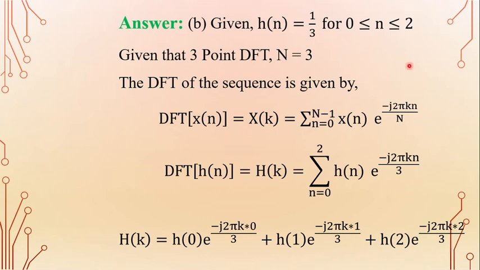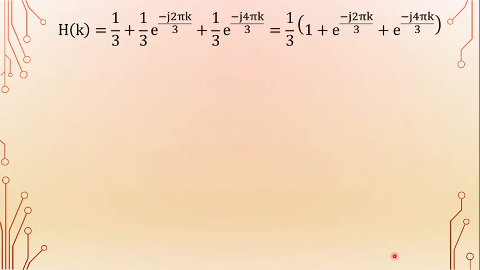So for small n equal to 0 to 2, what is the h of n value? h of n value is 1 by 3. For n equal to 0 to 2, h of 0 is equal to 1 by 3, h of 1 is equal to 1 by 3, h of 2 is equal to 1 by 3. So now substitute h of 0, h of 1 and h of 2 values into here. We get H of k is equal to 1 by 3 plus 1 by 3 e power minus j 2 pi k by 3 plus 1 by 3 e power minus j 4 pi k by 3.